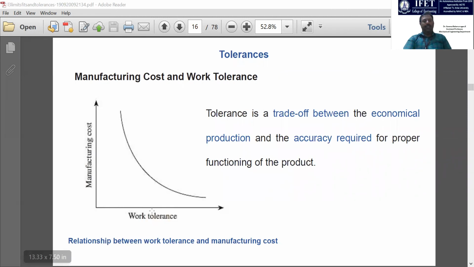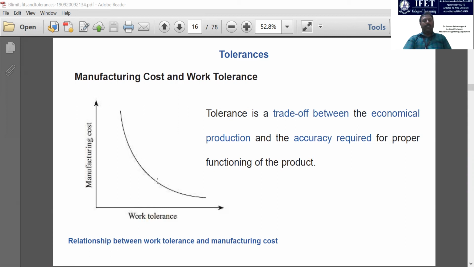If the tolerance range is large, that is, if you have a loose, very flexible tolerance, the manufacturing cost of the particular component will be less.